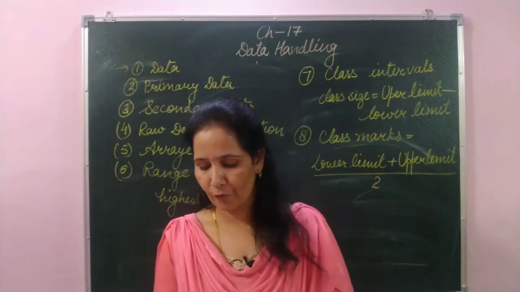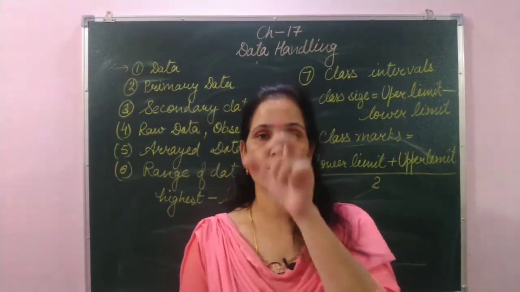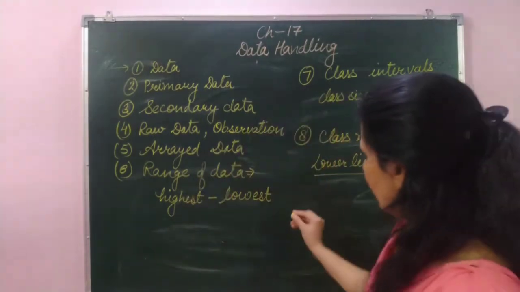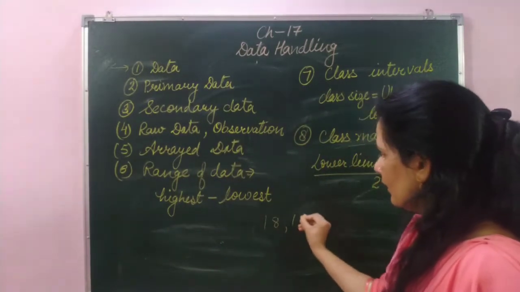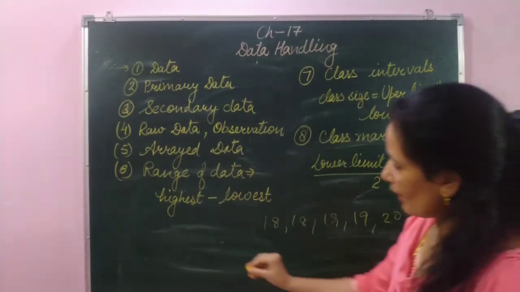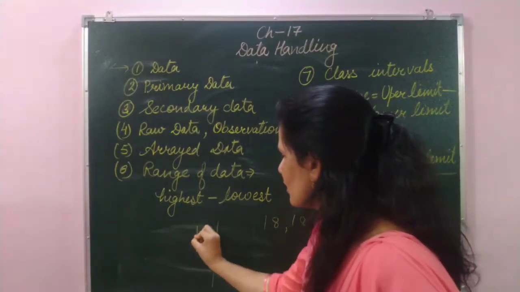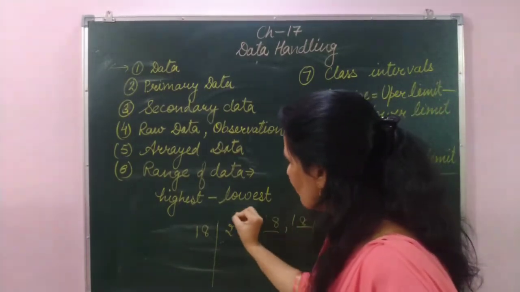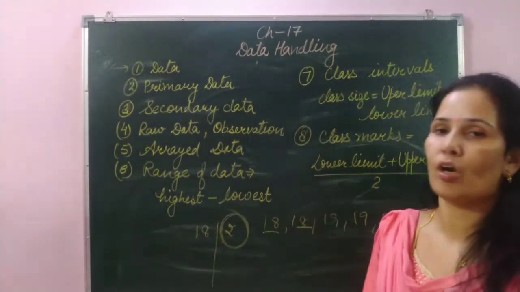What is the word frequency here? Frequency shows, for example, we are showing the data here. These are the data: 18, 18, 19, 19, 20. If I arrange this data in a tabular form, first I write 18. How many times does 18 repeat? 2 times. This 2 times shows the repetition of the data, that is called the frequency.